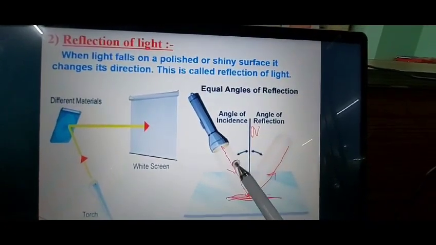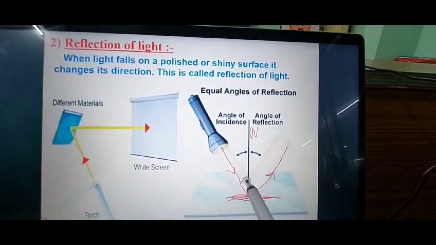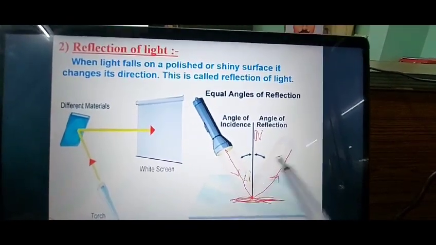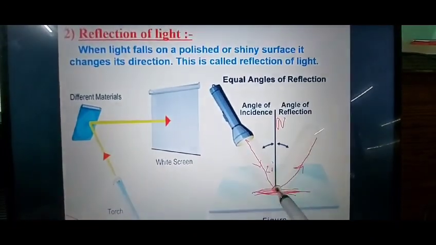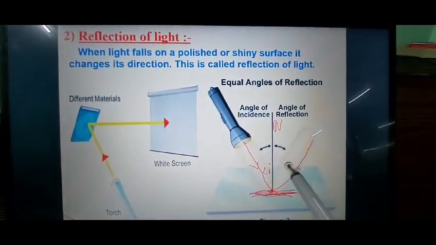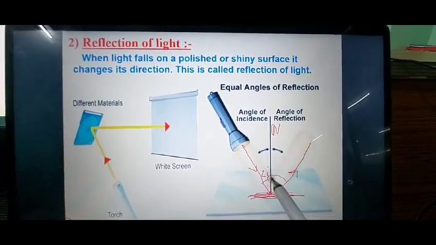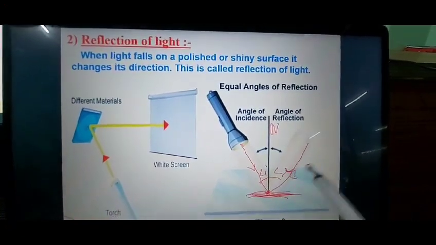Now the angle between the incident ray and the normal is known as angle I, and the angle between the reflected ray and the normal is known as the angle of reflection.